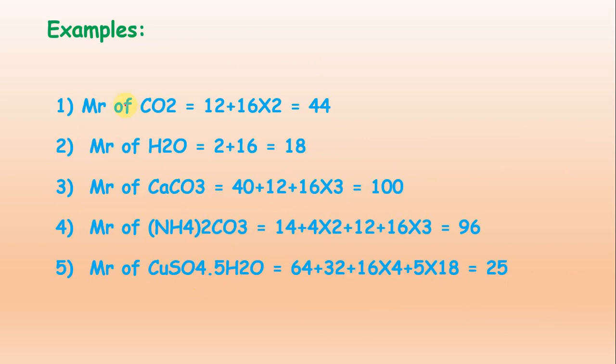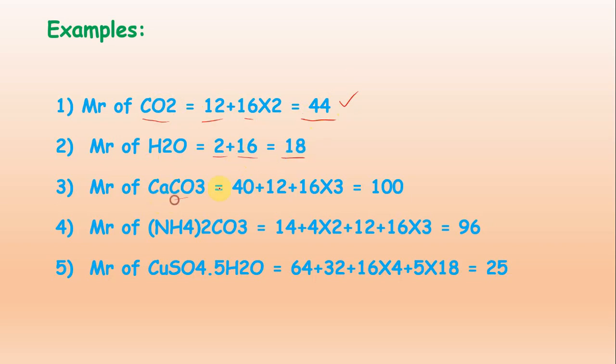For example, Mr of CO2: carbon 12, oxygen 16 multiplied by 2, we get 44. This is how to calculate the Mr of a compound, which we have already discussed. Mr of water: hydrogen 2, oxygen 16, it will be 18.